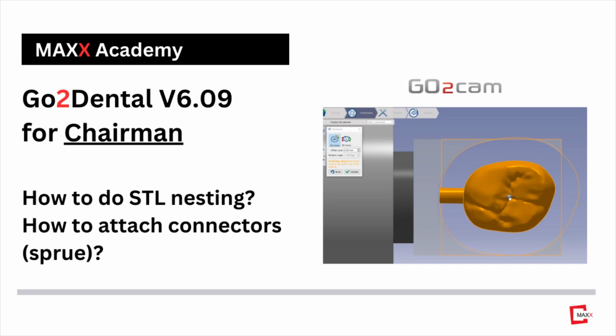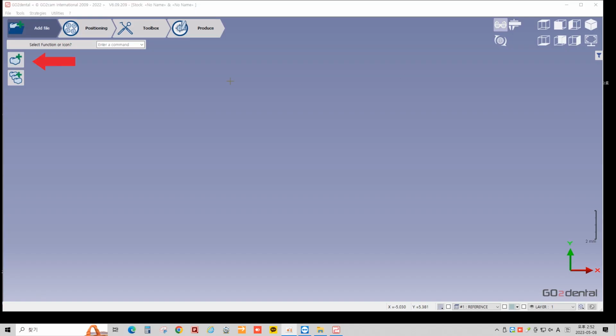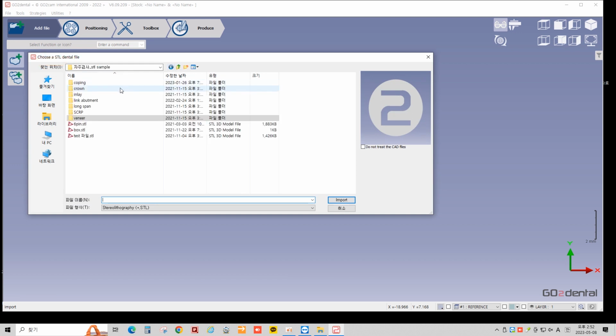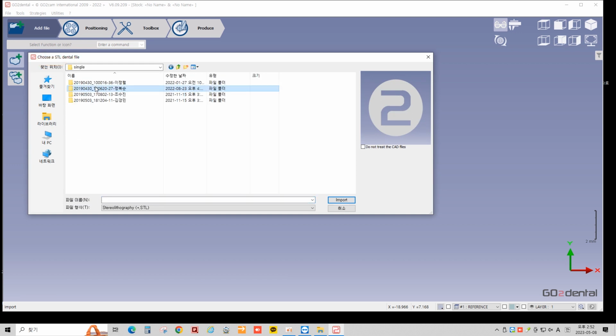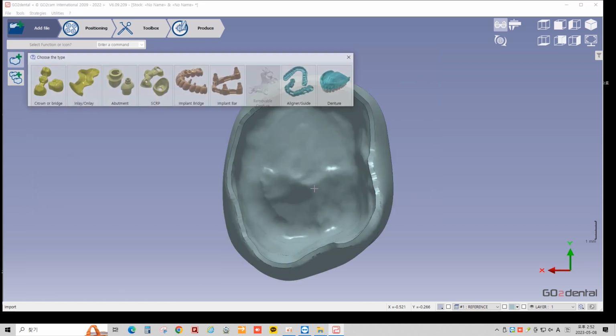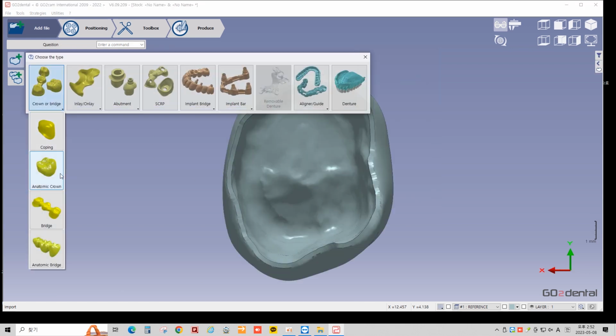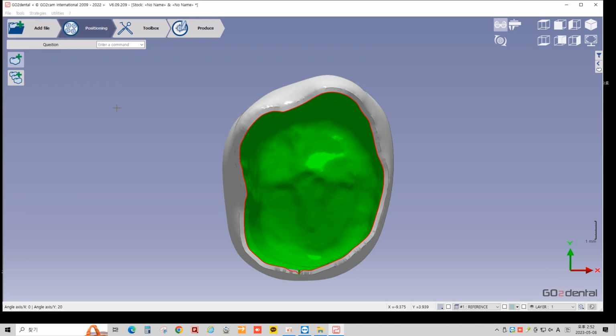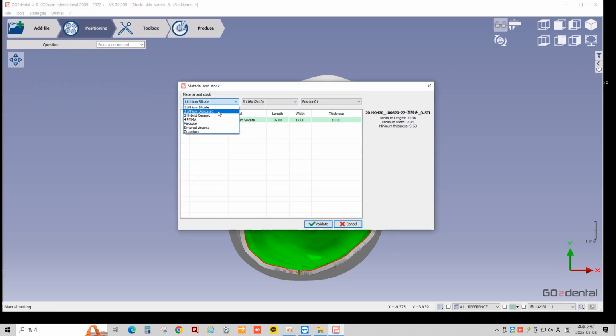Hello, in this video, I will show you how to import STL, design nesting, and then how to attach connectors or sprue correctly. First, let's import our crown STL. Select our material block type and size.